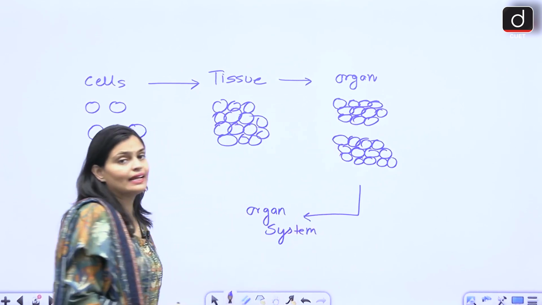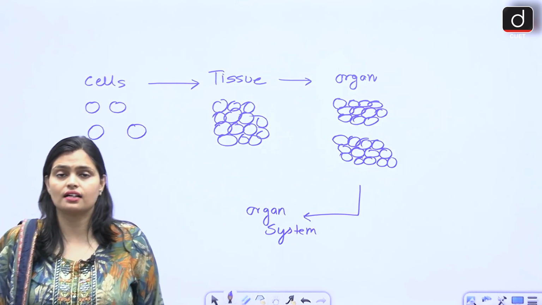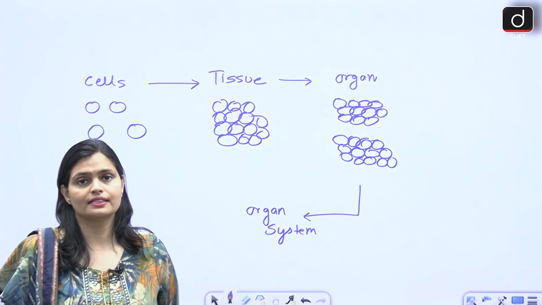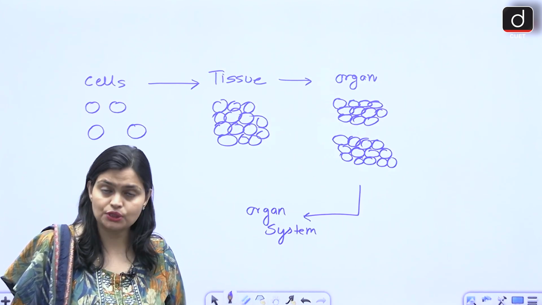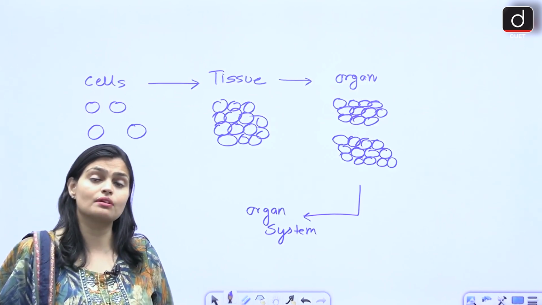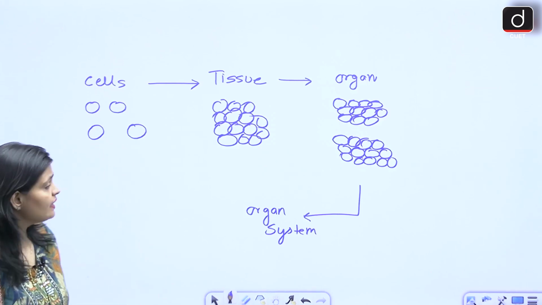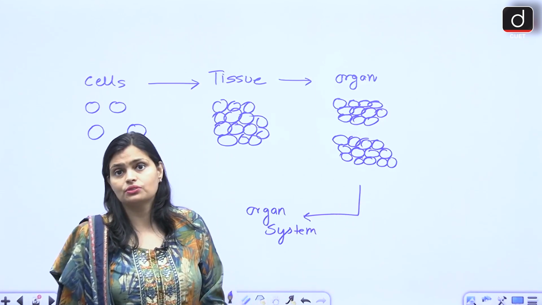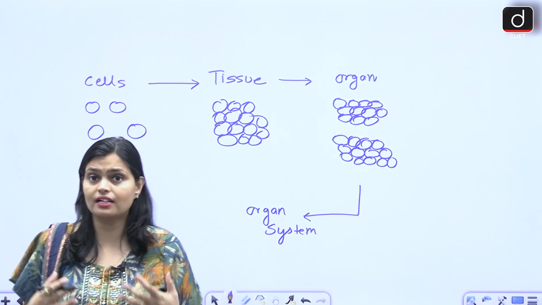So what is an organ? Like we have our lungs, we have our kidney, right? What are these? These are the organs of our body. And what are these organs made up of? Like suppose take an example of kidney. So kidney is an organ, right, made up of kidney tissues, right? Kidney tissues made up of kidney cells. So when kidney cells combine together, they form kidney tissue, and they form organs like that. And when different organs combine together, right, what do they form? They form a complete organism like us.